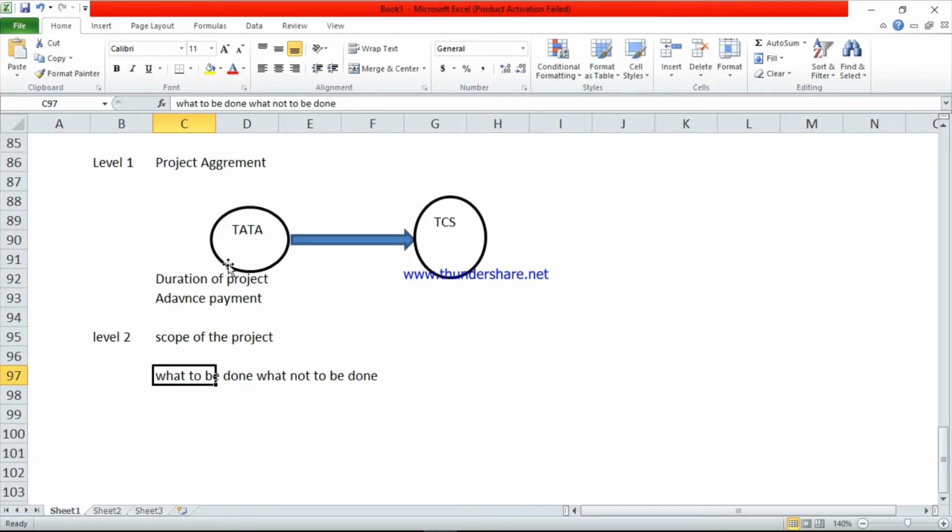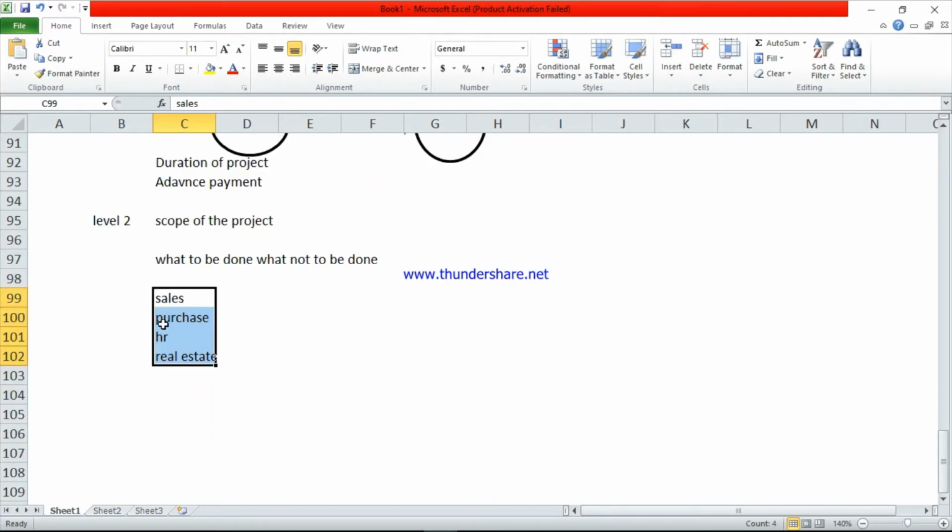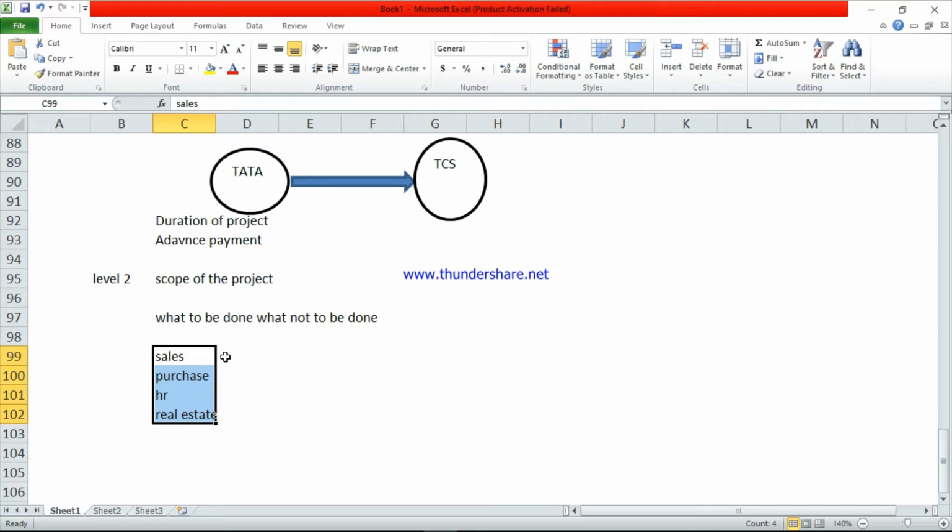It means suppose previously Tata is using all types of modules like sales module, purchase module, HR module, real estate module. This is the old one, so Tata is using all the modules. But now in SAP they don't want to use a few modules.